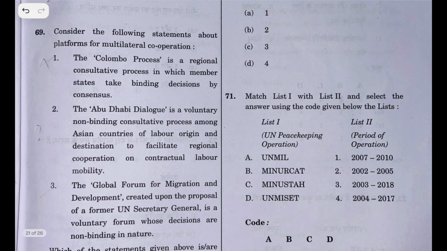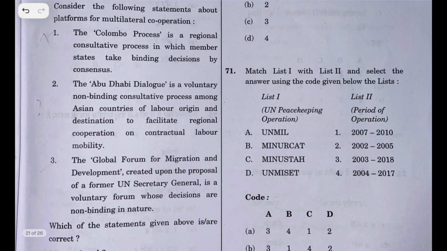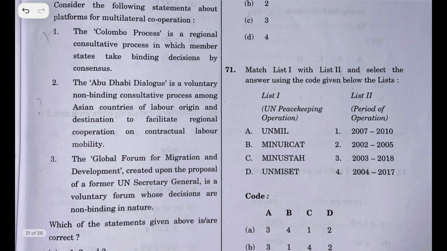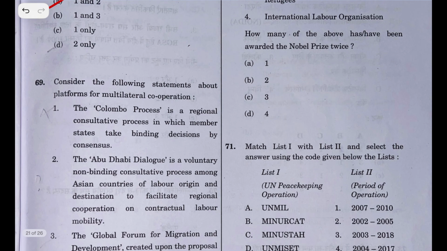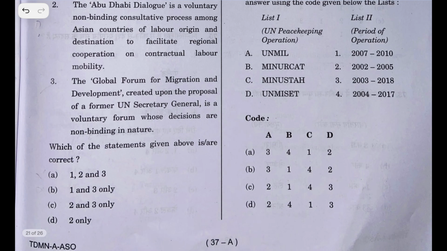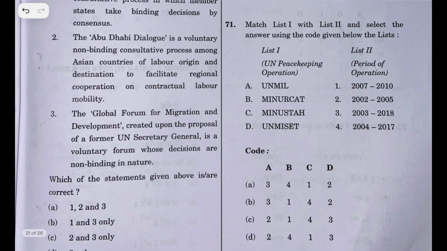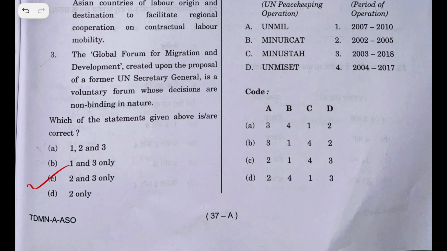Question number 69, Colombo process is a regional consultative process in which member states. This is purely factual, guys. This is one of the toughest. All these three questions, that is 69, 70 and 71, are very very tough questions. For this the answer is C.